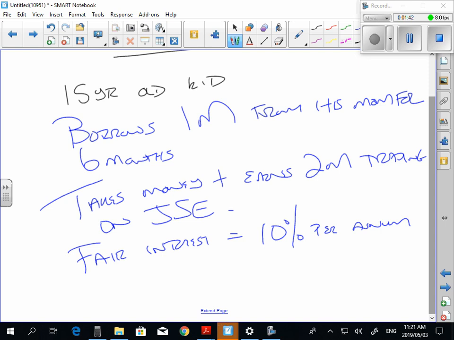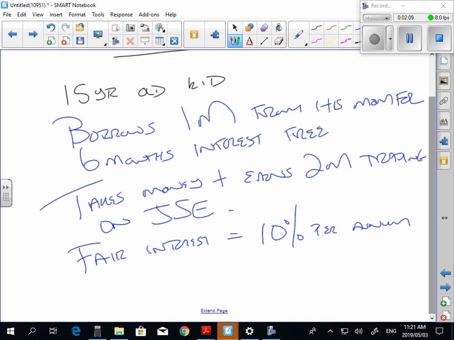Is that all right? So guys, on a strict reading of section 7.3, what would happen? He borrows 1 million from his mother. Sorry, let's make it interest free. So guys, because it's an interest-free loan from your mother, what happens? There's a donation, section 7.3, minor child.